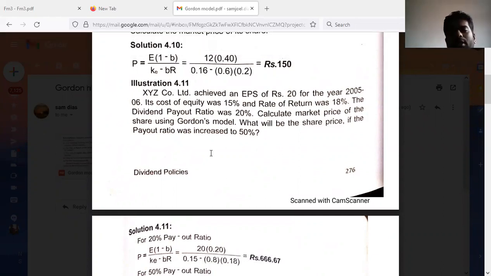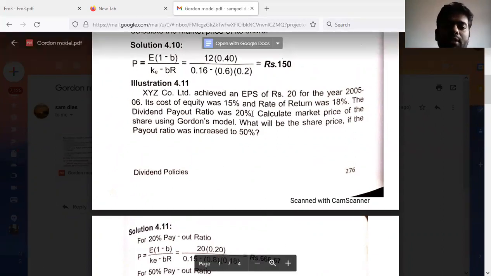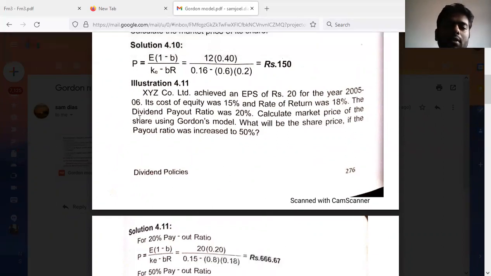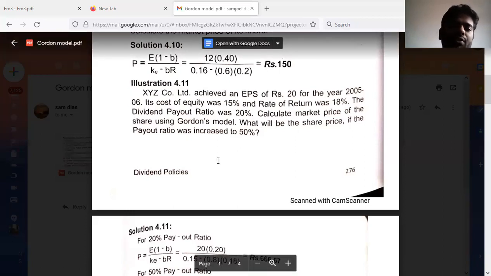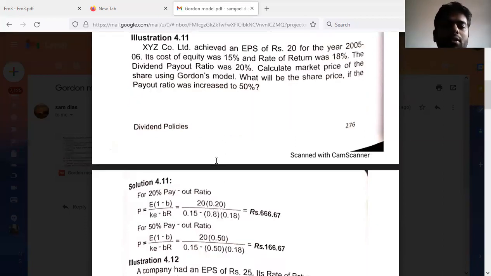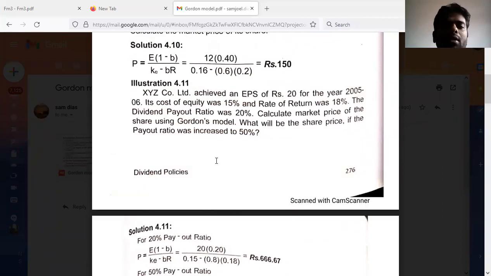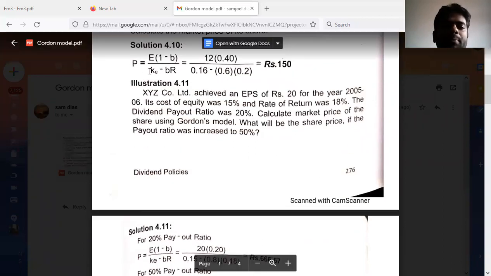Okay, fine. Now here we have to calculate the market price under two circumstances. That is, one is the given rate of payout ratio and another one is the increased rate of payout ratio. So under both the situations, we have to calculate. Now here the formula is E into 1 minus B divided by KE minus B into R. Now E means EPS, earning per share, 1 minus B means payout ratio, KE is cost of capital, B means retention ratio, and R is return on investment.